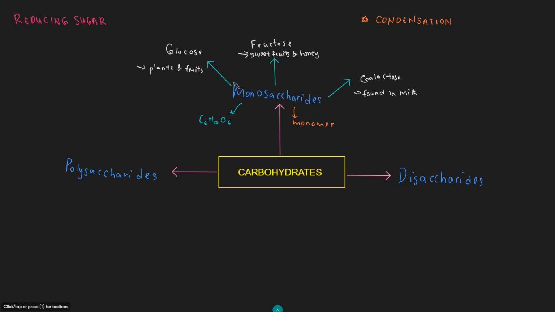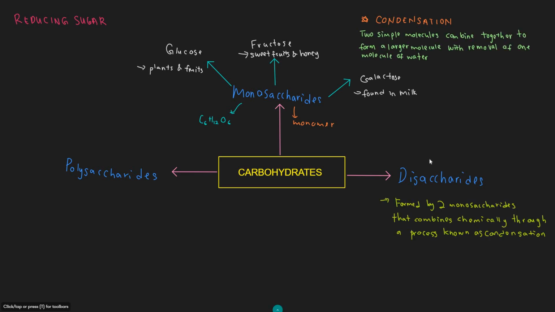Disaccharides consist of two monosaccharides that combine together by a condensation reaction. A condensation is a process where two small molecules are combined together to form a larger molecule by removal of one molecule of water. As such, we know that disaccharides are soluble in water, taste sweet and form crystals. Most of the sugars in disaccharides are reducing sugars except for sucrose, whereas in monosaccharides, all of the sugars are reducing sugars.